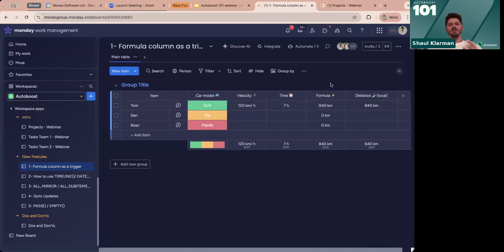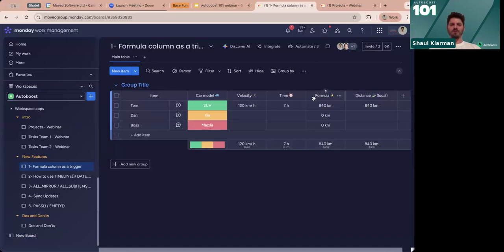Okay? Our previous way of doing this, even with Autoboost, would be to do something like this. When time changes, get the calculated value of a formula and put it in the destination column. But then it's only when the time changes, right? This is our only trigger. We needed another recipe for when velocity changes, also take the formula column and put those in the destination column. And this would go on and on and on, right?